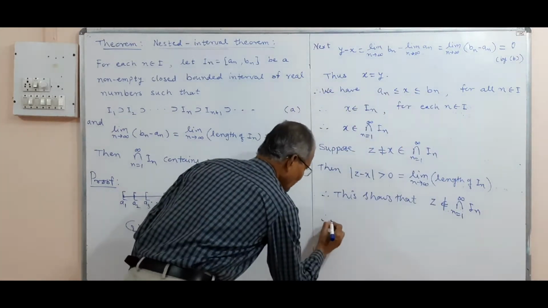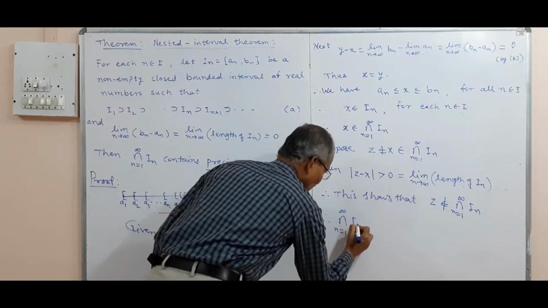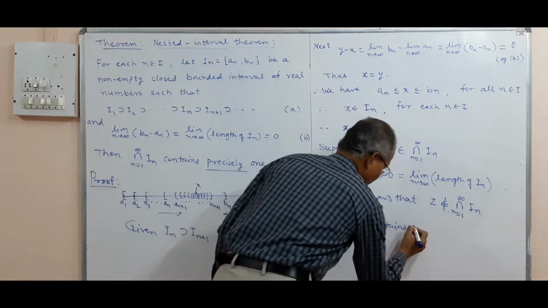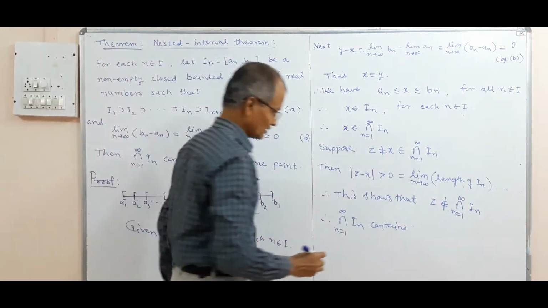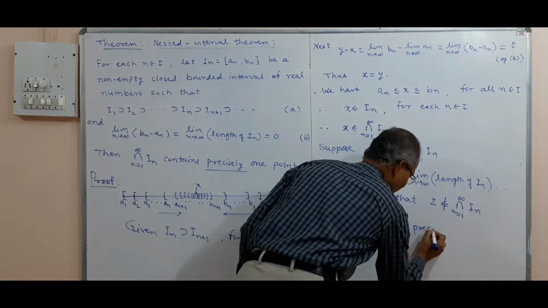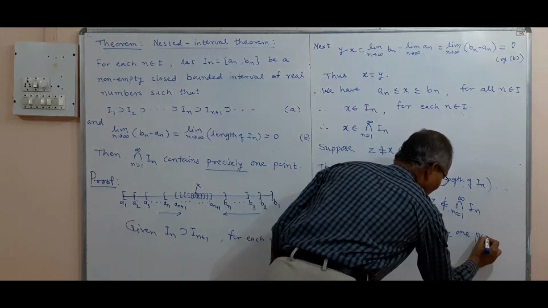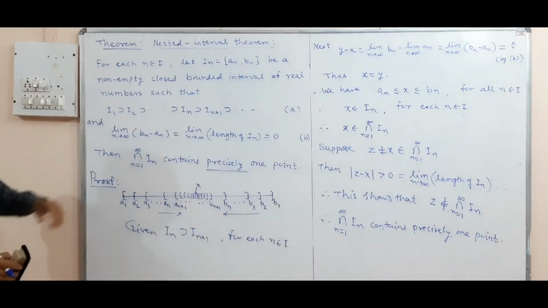And therefore the intersection of In contains only one point, or you may say precisely one point. It contains precisely one point. And so this proves the theorem.